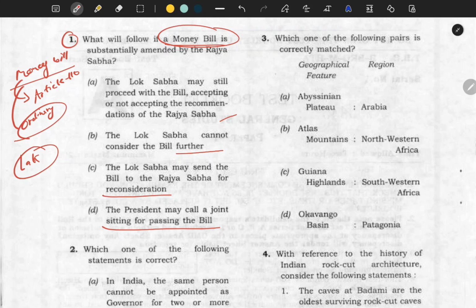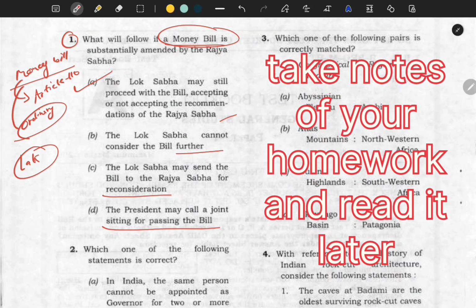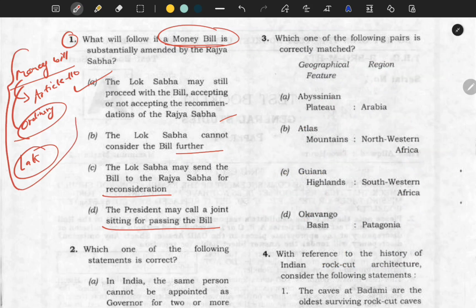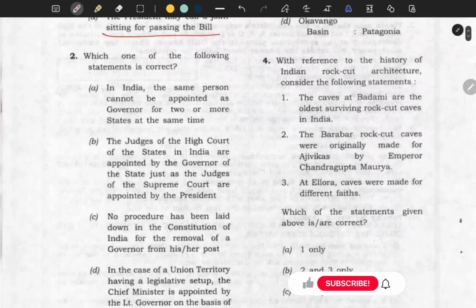So this is a quite static question. Those who are preparing seriously for the examination know that if a money bill acts like an ordinary bill, then the Lok Sabha may still go with the bill, accepting or not accepting the recommendation of the Rajya Sabha. So the correct answer will be A. Now your homework is to go and study the difference between money bill and ordinary bill and their passage and introduction in the house. Come to the next question.